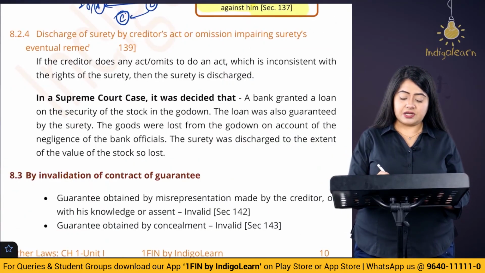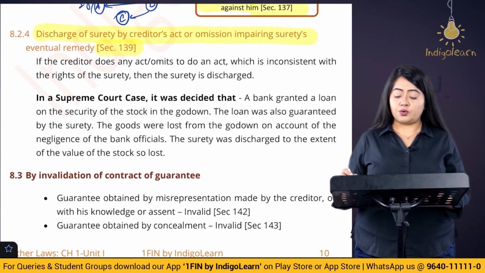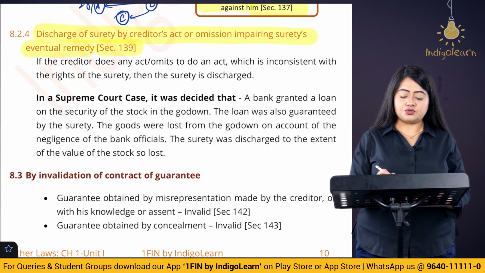The next section is section number 139. It says discharge of surety by the creditor's act or omission impairing surety's eventual remedy.